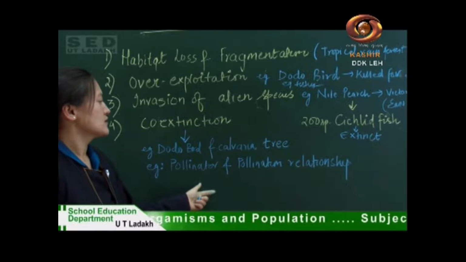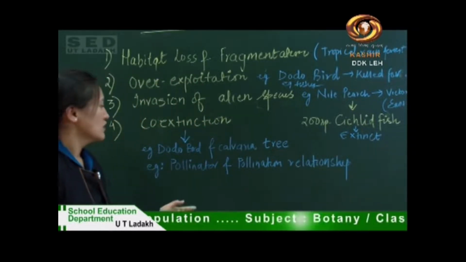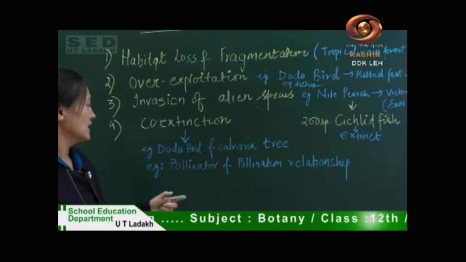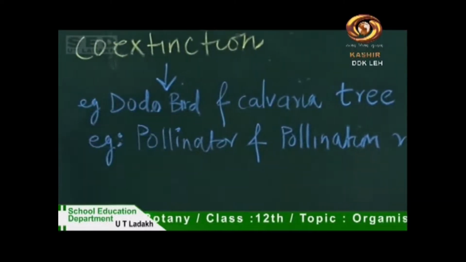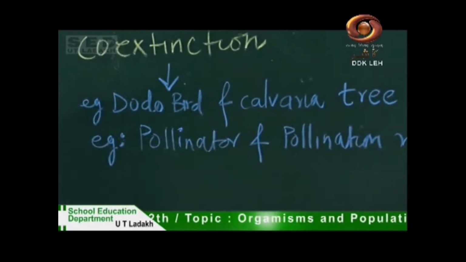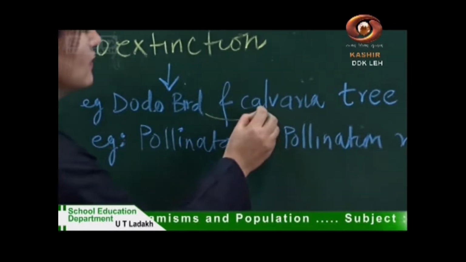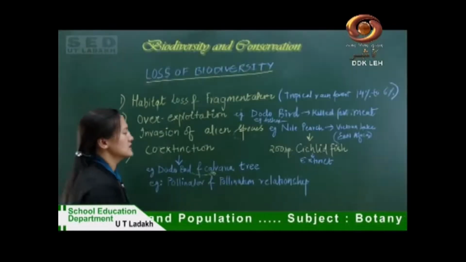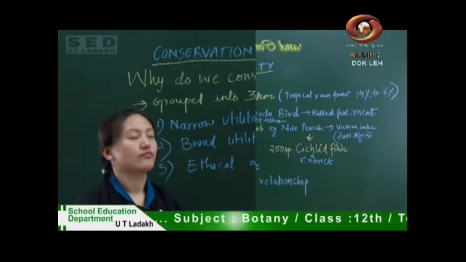If the pollinator is not there, the plant won't get pollinated, so they will get extinct. Similarly, when the dodo bird got extinct, the Calvaria tree also got extinct, because the dodo bird feeds on the Calvaria tree, and the Calvaria tree only germinates when the seeds are eaten by the dodo bird.